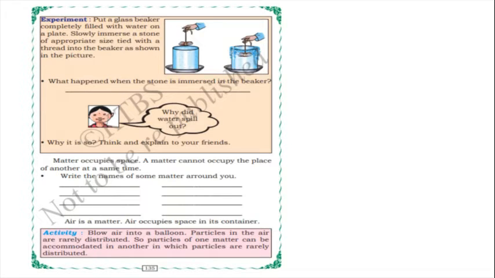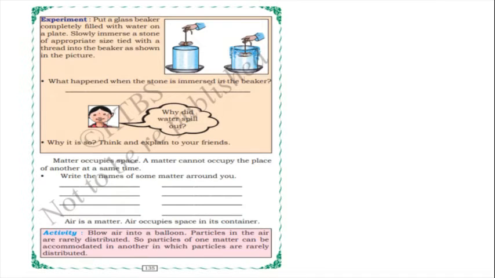So what are the names of matter? Here you have to make a list. And one example they have given: air is a matter. Air occupies space in its container. Air is a matter and air occupies space in its container, which we have already learnt in the air lesson, isn't it? So the best example for this is a balloon, isn't it, children?